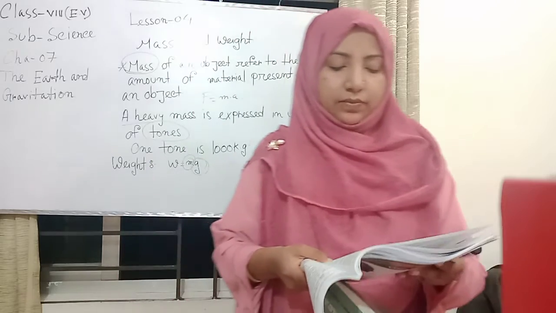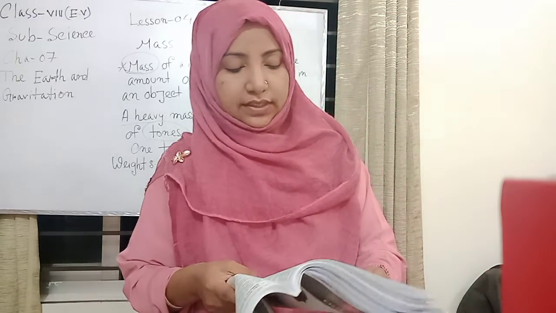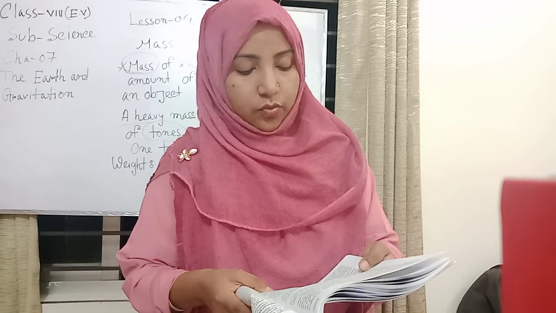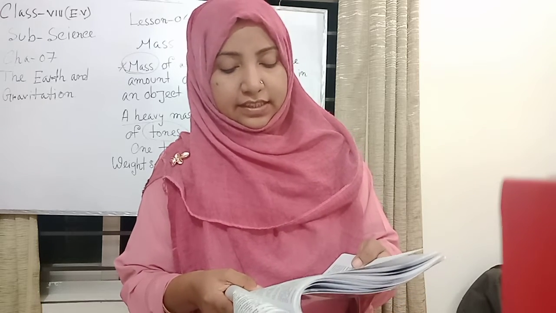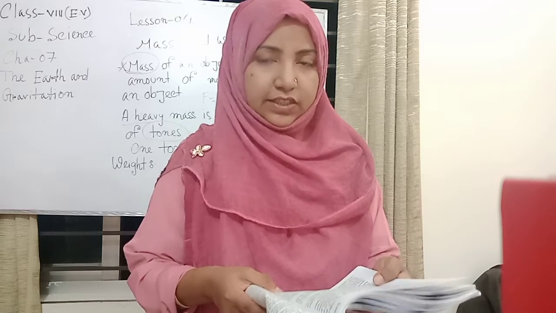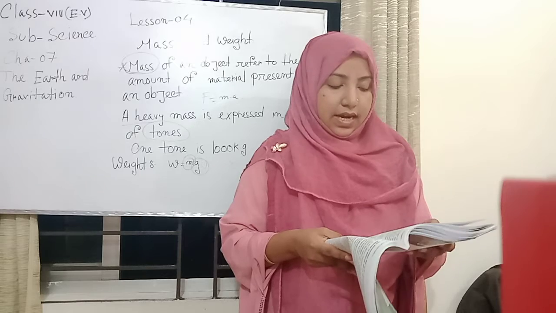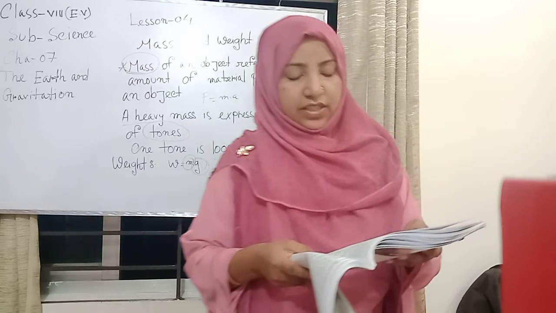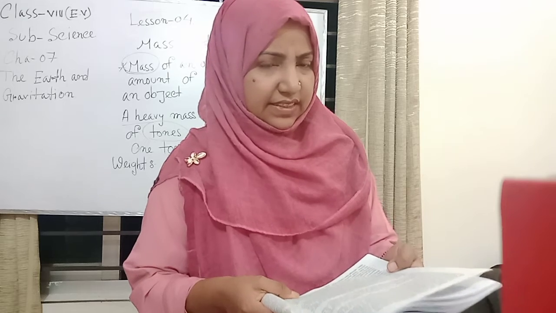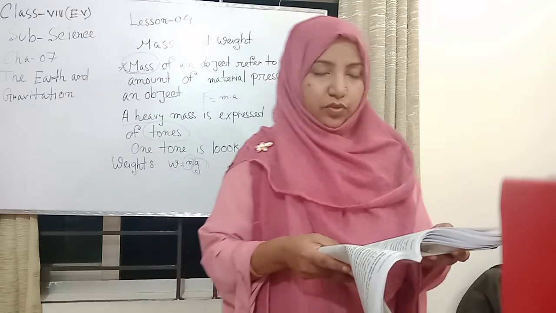The weight of an object varies slightly also at different positions on the surface of the earth. One reason for this is that the earth is not a perfect sphere and the acceleration due to gravity is not the same at all points of the earth's surface. However, this variation is so small that it can be detected only by using a very sensitive weighing machine. We neglect this variation in most of our calculations.